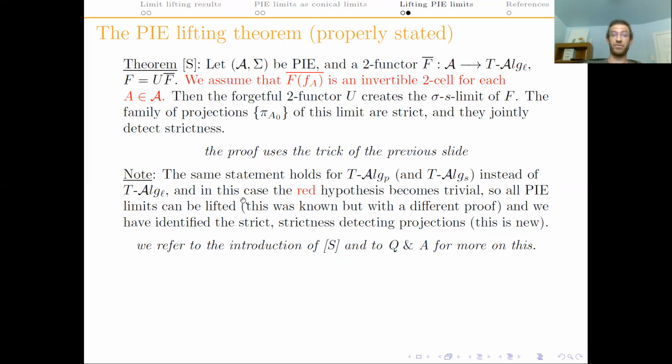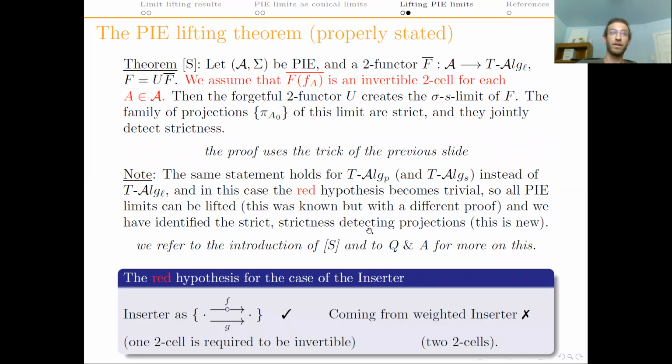Now, in this case, the red hypothesis becomes trivial. All these two cells are invertible. And this lifting result for pi limits was known in this case, but these projections hadn't been identified. So, for example, in the two-dimensional monad theory article, they had to show this result once for each of the pi limits they wanted to lift and use the explicit construction of such a limit from products, inserters, and equifiers. Here we take care of all pi limits at once. Now, for lack of time, I won't say much more on this here.